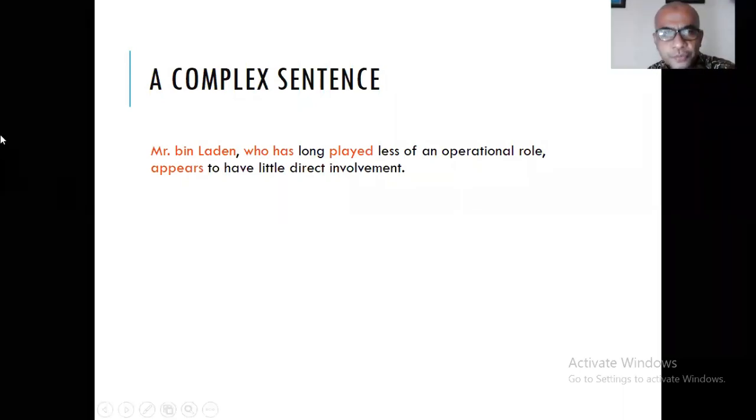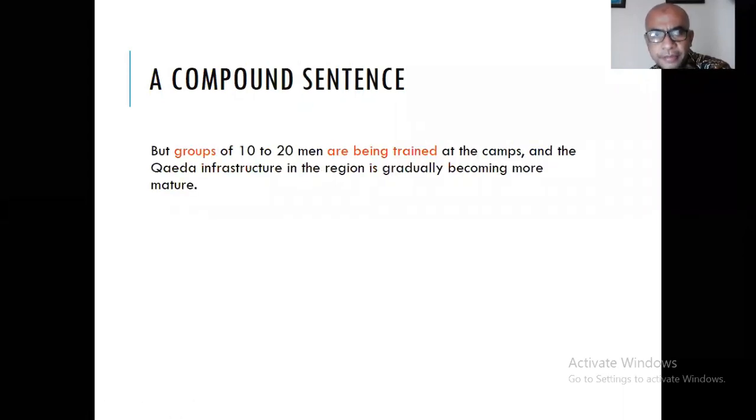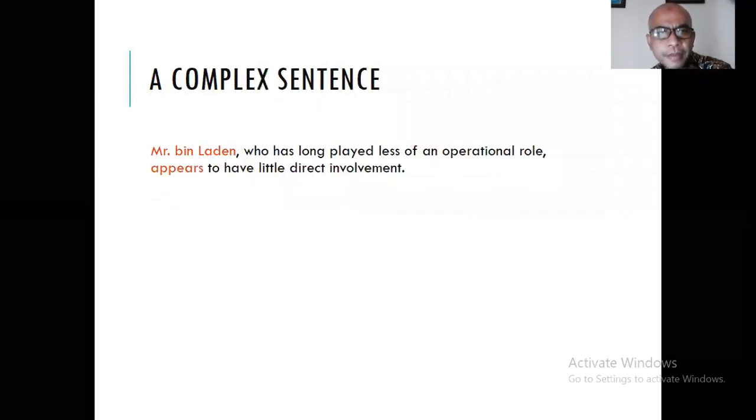Okay, anyway, so again, this is an independent clause. Independennya dari sini, Mr. Bin Laden sebagai subjek, appears sebagai predicate, sementara who has itu adalah dependent, ya kan? Karena dia tidak bisa berdiri sendiri. Kalau Mr. Bin Laden appears to have little direct involvement, it can stand alone, ya kan? Tapi kalau ini nggak bisa. Ketika dia gabung menjadi complex sentence. Jadi this is much shorter than before, apalagi dibanding dengan yang simple. Nah, sekali lagi kesimpulannya, compound, complex atau simple is not about length, but it's about the what? The structure of the sentence.